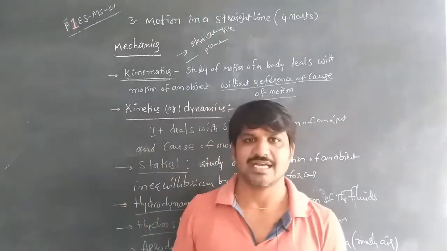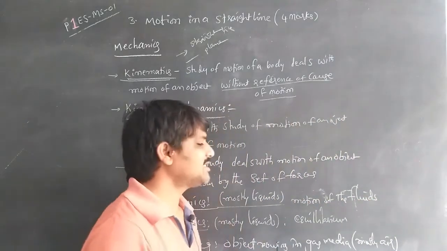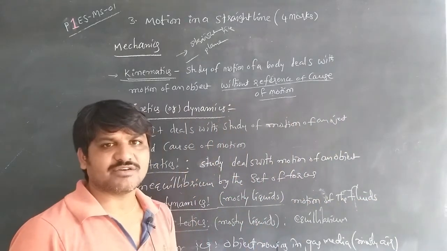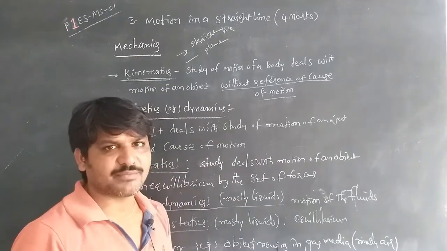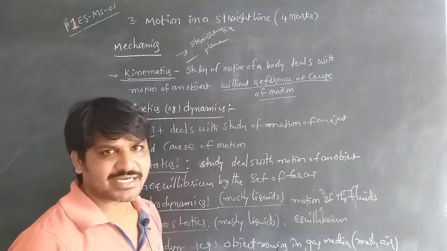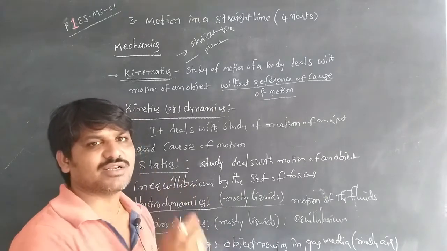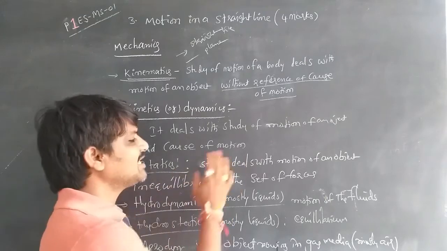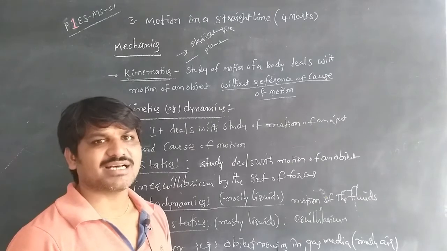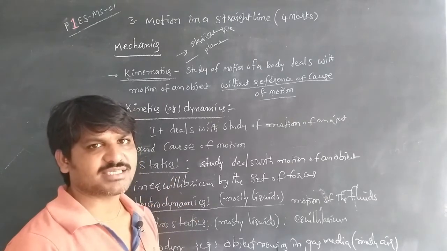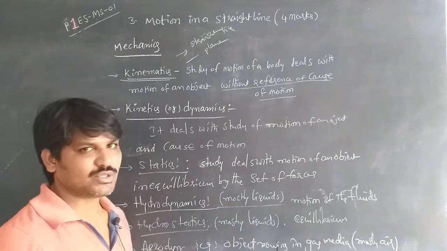That is about kinetics. The next one is statics. Statics means we discuss the motion of an object when a set of forces is acting and the body is in equilibrium. If the body is in equilibrium when a set of forces is acting on it, that study is done in statics. That means the study deals with an object in equilibrium when a set of forces acts on a body. That is statics.